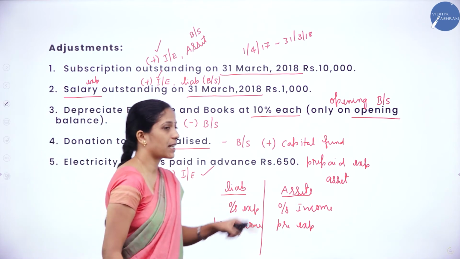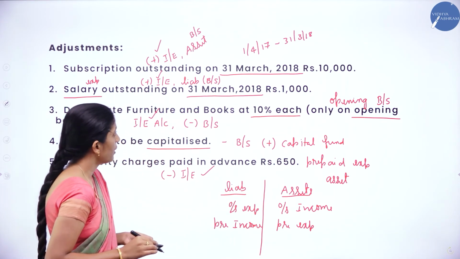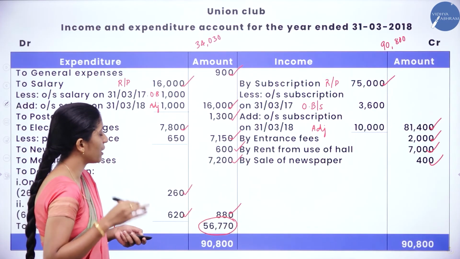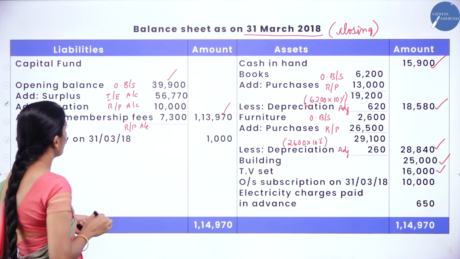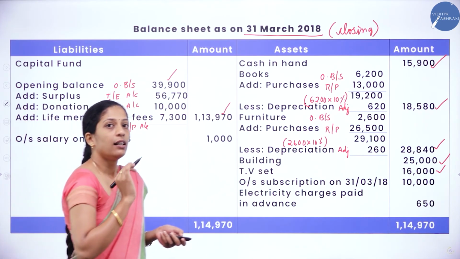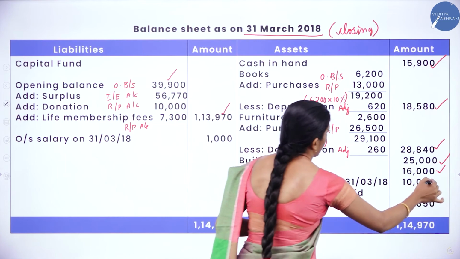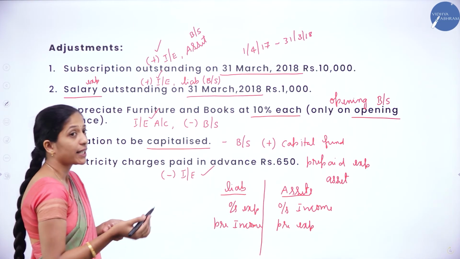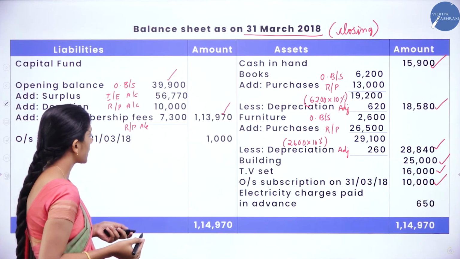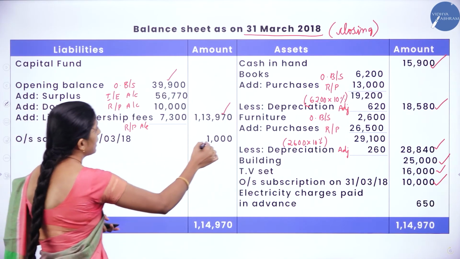Now outstanding subscription. So outstanding subscription is what? Outstanding income. So we have to record it because it belongs to current year. Where do we record? Under the asset side of the balance sheet, that is 10,000. Next, salary outstanding. It is a liability, that is outstanding expense. So salary outstanding 1,000.